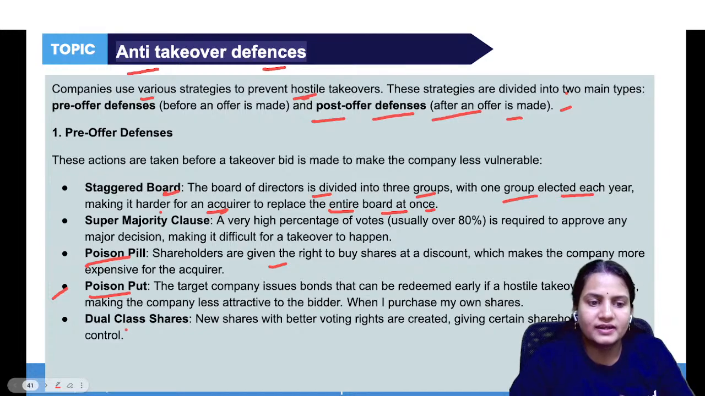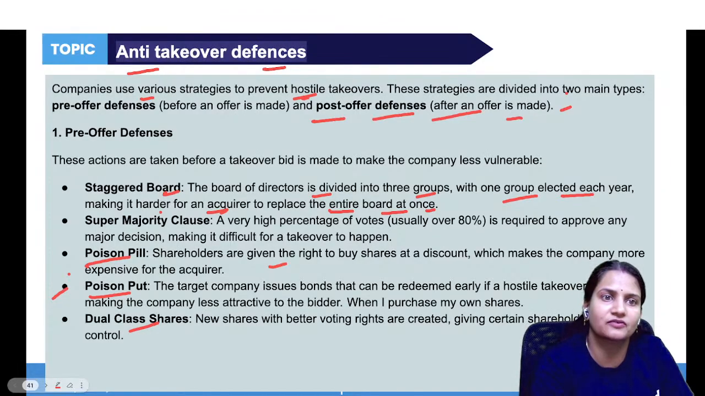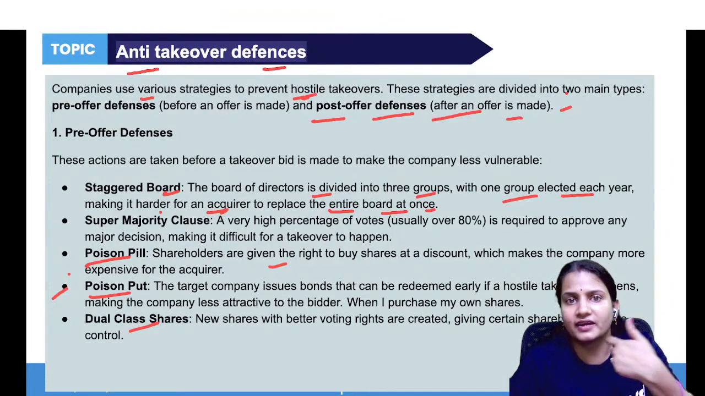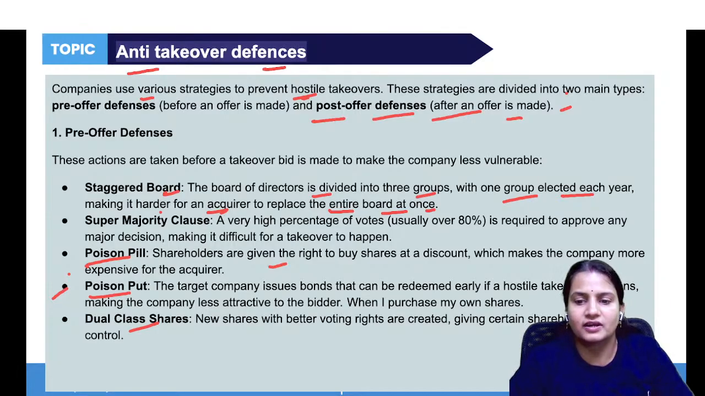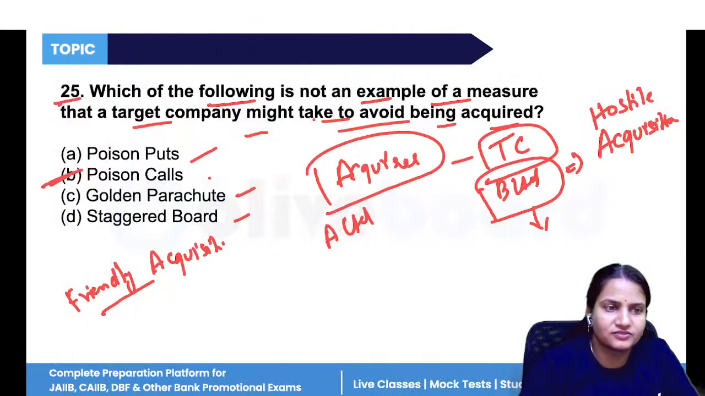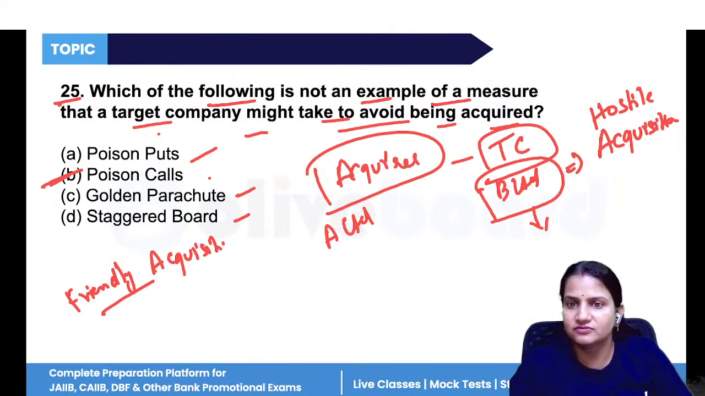All right. Dual class shares are what? When the same shares are reissued with better voting rights. Like, any shareholder was given less voting rights. Now, if the second time those shares are issued, it will give the shareholders more control and more rights. So in this way also, the target company can save their company from getting acquired. All right. So what was the option? Poison call is not any kind of defensive strategy given to the target company.